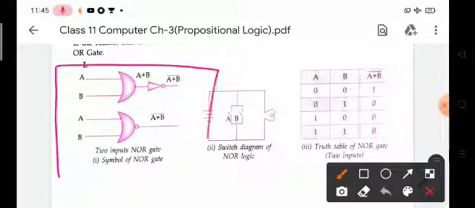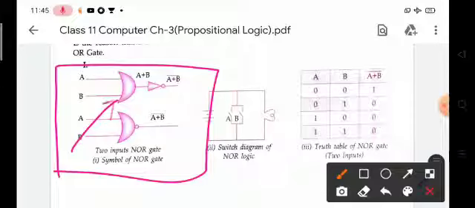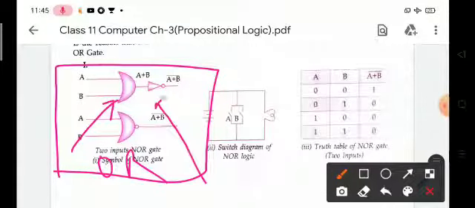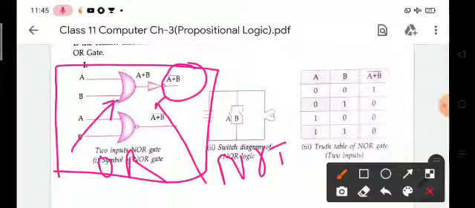Look at this symbol of a NOR gate. Here this is the OR gate, combined with a NOT gate. This is the final output, the complement of A plus B.